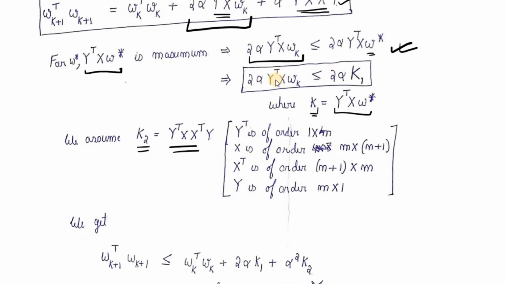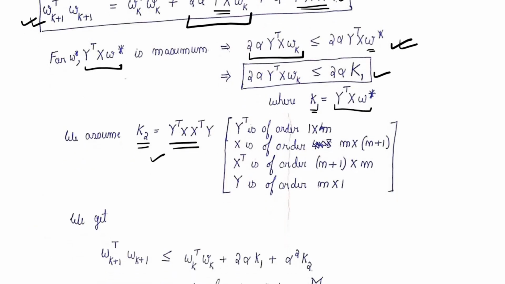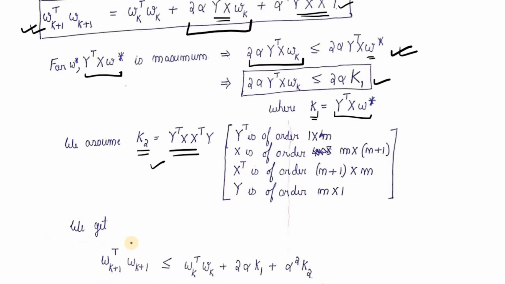So on combining this inequality and this assumption along with the recurrence relationship which we had for Wk plus 1 defined over here, we eventually get an inequality which looks like this. So Wk plus 1 transpose Wk plus 1 will be less than this 2 alpha k1 plus alpha square k2, and we add this term on top of it.